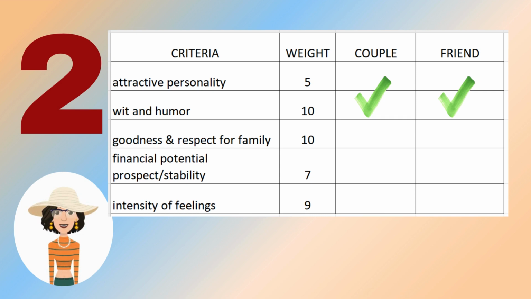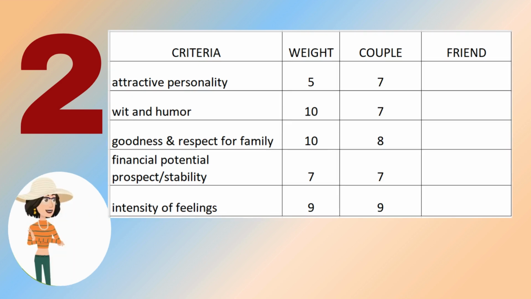Again, on a scale of 1 to 10, 1 being the lowest and 10 being the highest, rate that person as a couple material based on each criterion, and enter it in column 3. Repeat the same procedure, but this time as a friend, and enter your answers in column 4.